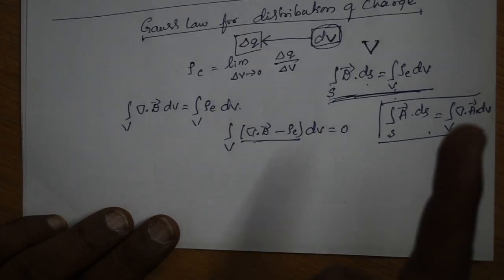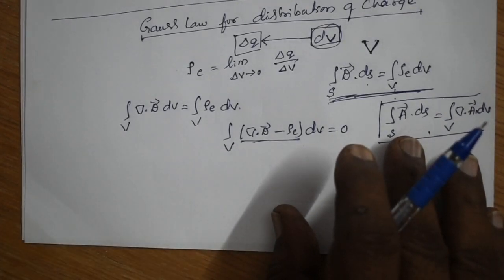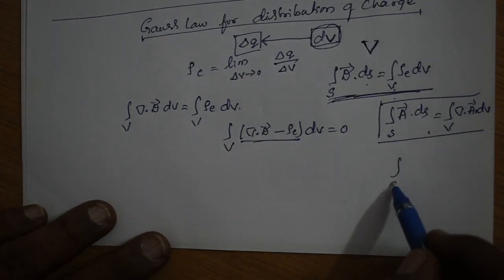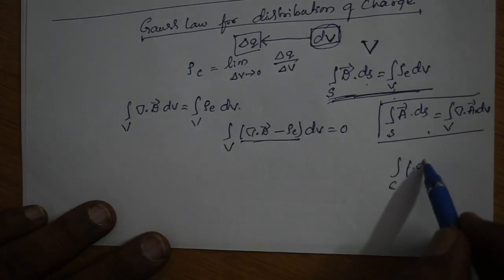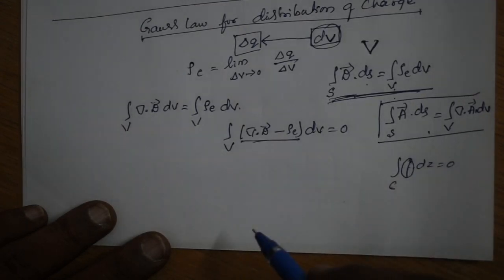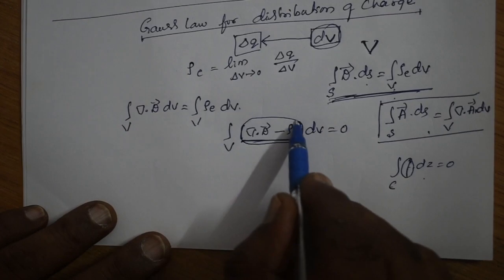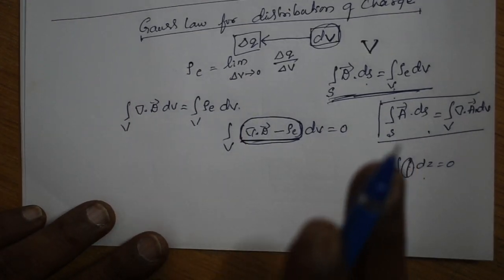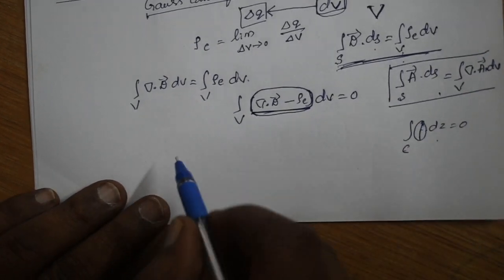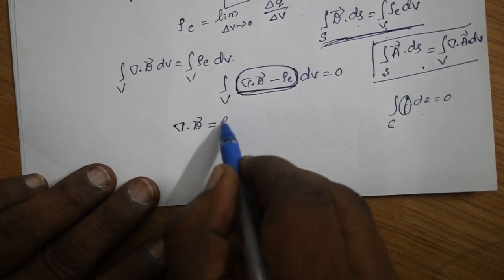You know this from Cauchy's theorem in complex analysis. Over a contour C, the integral of f dz is equal to 0 only when f is equal to 0. Using this idea, the integrand must be 0 only when the volume V is arbitrary; otherwise the integral need not be equal to 0. Therefore, del dot D, the divergence of D, is equal to rho E.